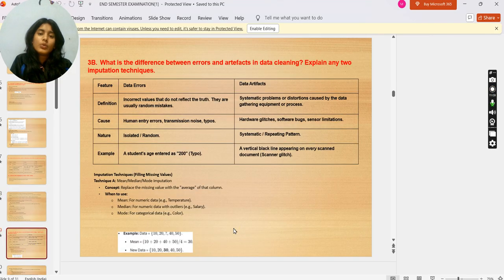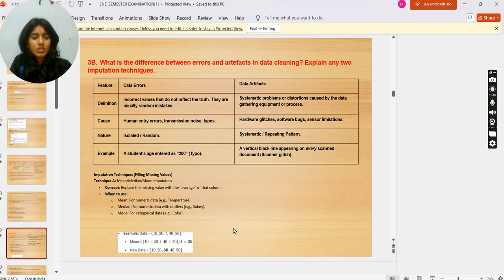What is the difference between errors and artifacts in data cleaning? Explain any two imputation techniques. Data errors definition: incorrect values that do not reflect the truth. They are usually random mistakes. Data artifacts are systematic problems or distortions caused by the data gathering equipment or process. Cause of data errors: human entry errors, transmission noise, typos. Data artifacts: hardware glitches, software bugs, sensor limitations.